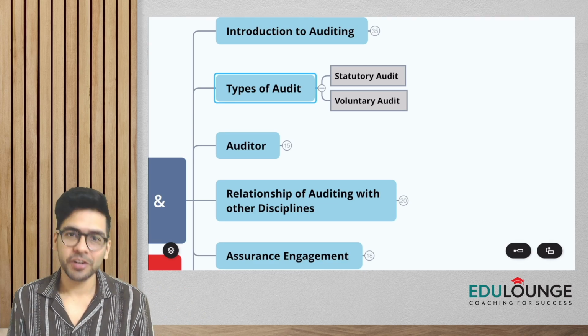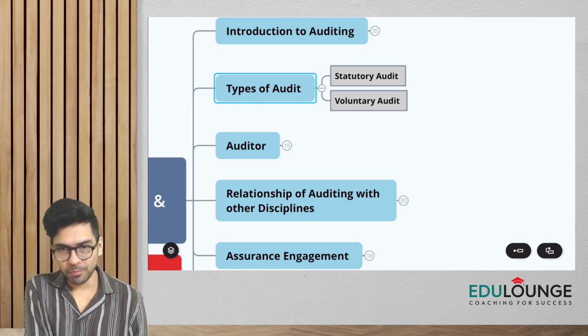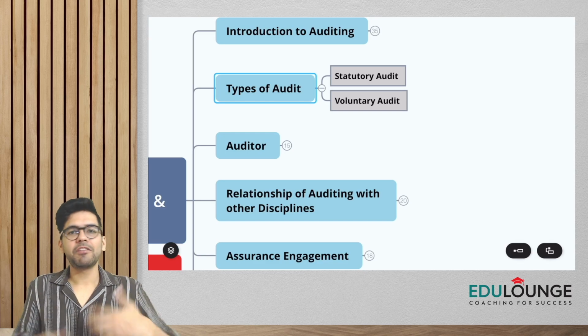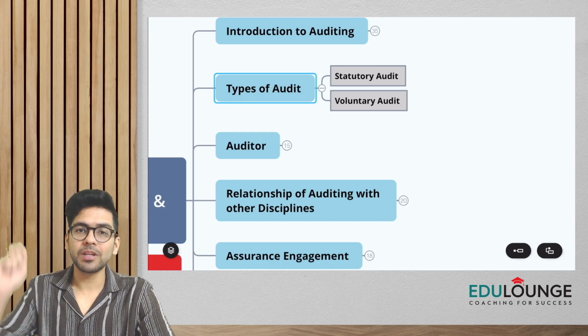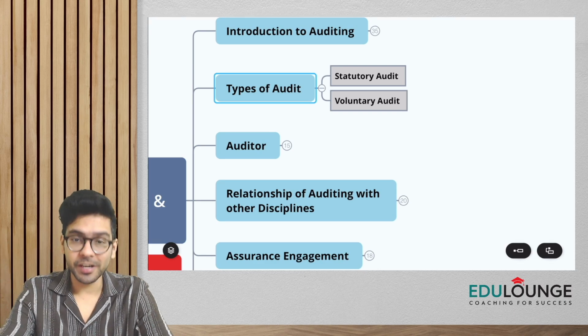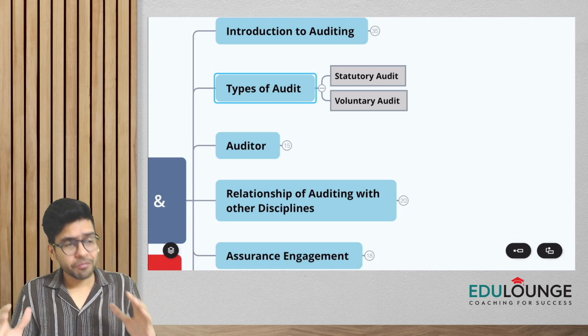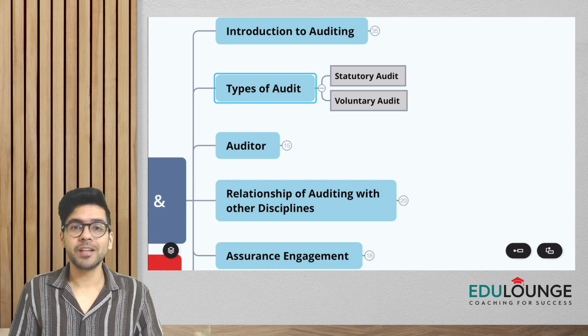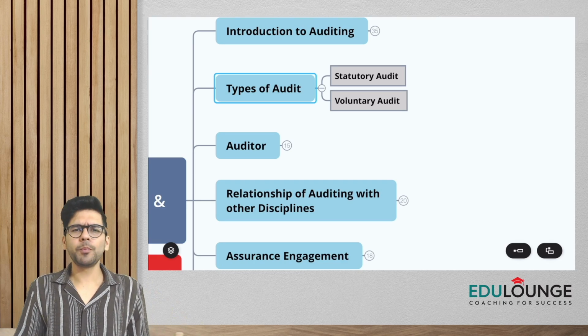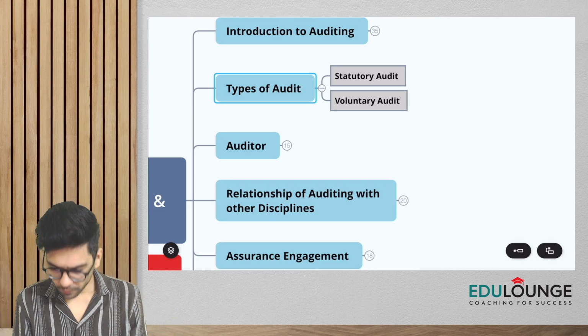We have the tax audit also under section 44AB. Some entities which have a turnover of greater than, let's say, 1 crore rupees would have to get their financial statements audited under the Income Tax Act. So in very layman's terms, if an audit is required to be done under any particular law, it would be called a statutory audit.